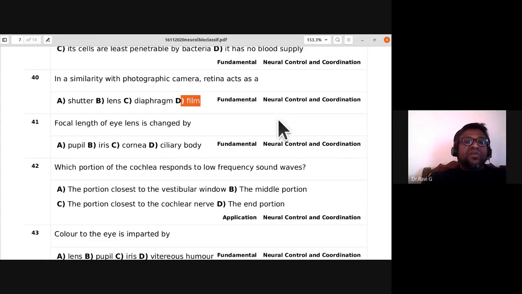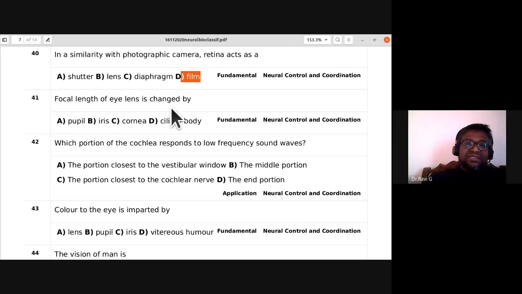41st, focal length of eye lenses is changed by, is it changed by pupil, iris, cornea, or ciliary body? See, the focal length of eye lens is changed by ciliary body. So 41st, D is the answer. So it is ciliary body. 41st, D is the answer.